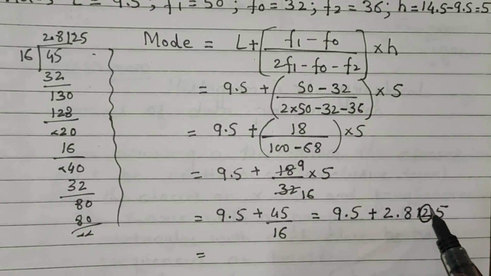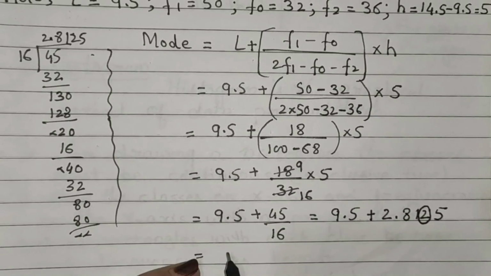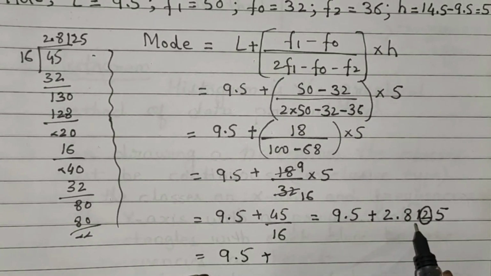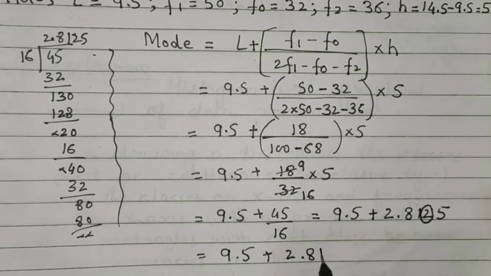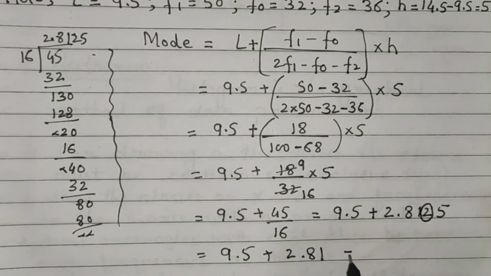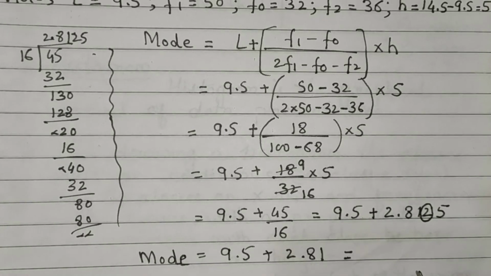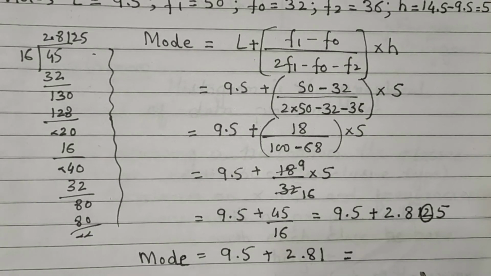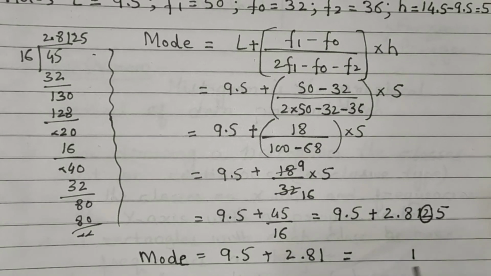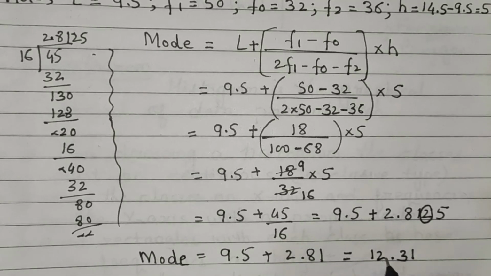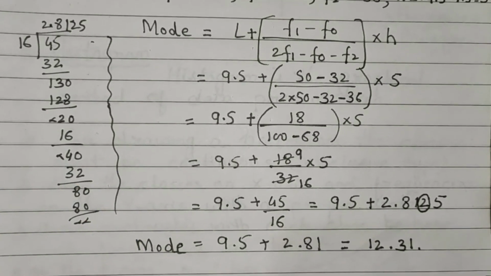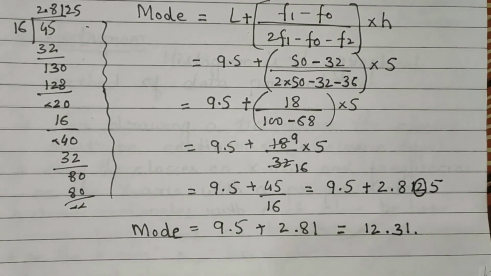Generally after decimal there are 2 digits. Now look at the third one. It is less than 5. Therefore 9.5 plus, it can be written as 2.81. Now add these two numbers. We get mode is equal to 9.5 plus 2.81. Now 0 plus 1, 1, 8 plus 5, 13, 3, carry 1, 10 plus 2, 12. We get here 12.31.